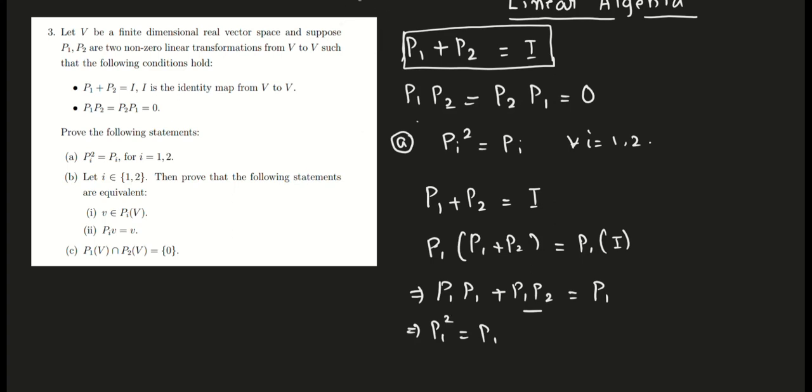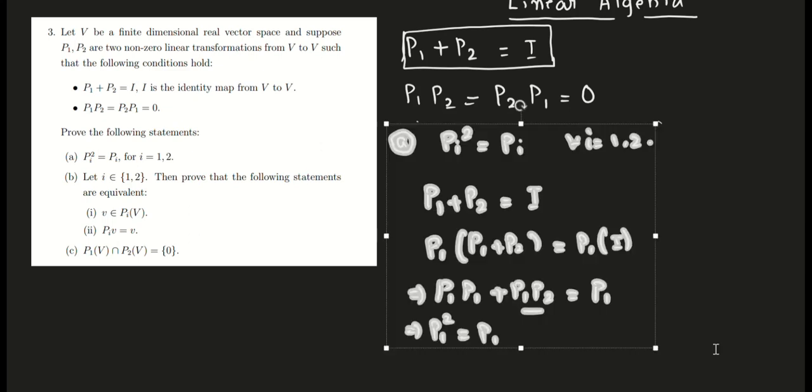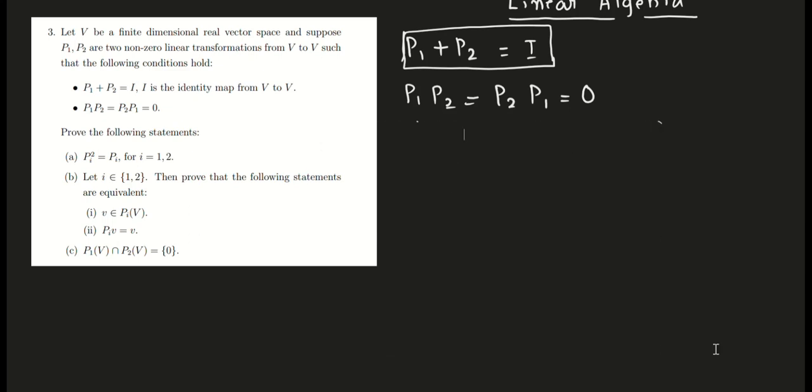Now let us move to part B. What is part B saying? Just a minute, let me erase it. Part B says that for each i the following statements are equivalent.